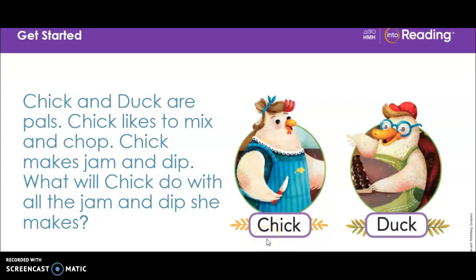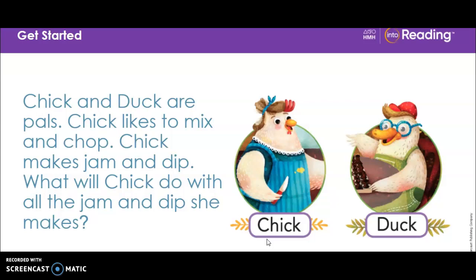Hi, boys and girls. This week we will meet Chick. She is pals with Duck. Chick likes to mix and chop. Chick makes jam and dip. What will Chick do with all the jam and dip she makes?